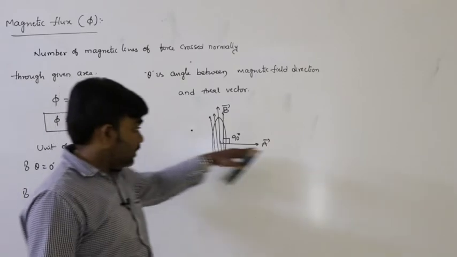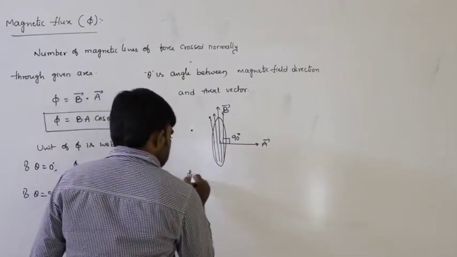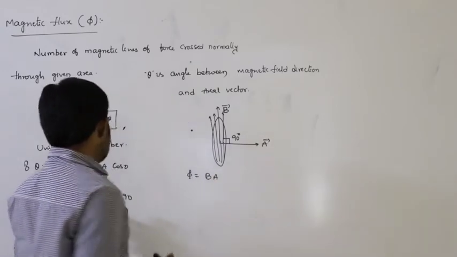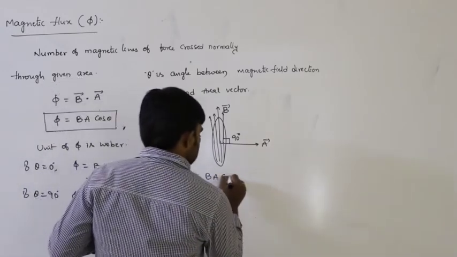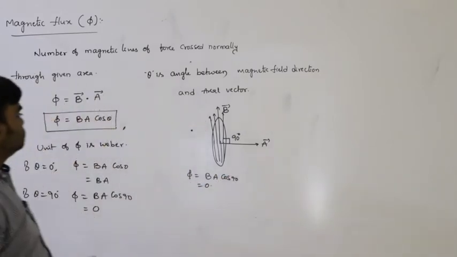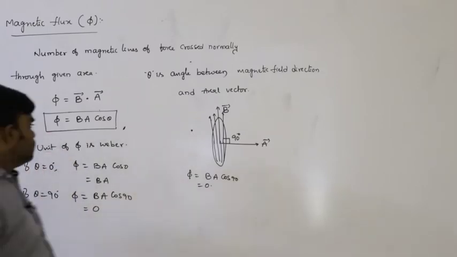The angle between A bar and B bar is 90 degrees. Therefore, flux equals BA cos 90. Cos 90 value is 0, so the flux equals 0. So this is about magnetic flux, and its unit is Weber.